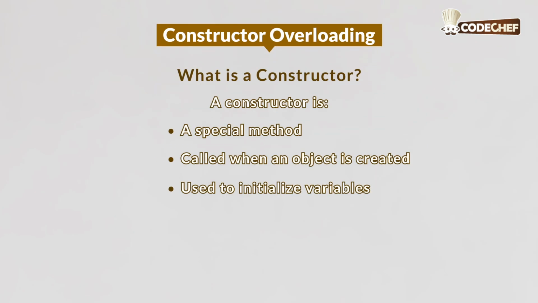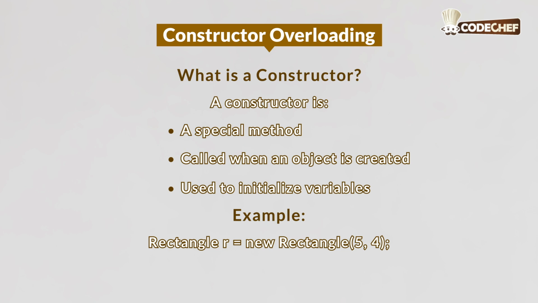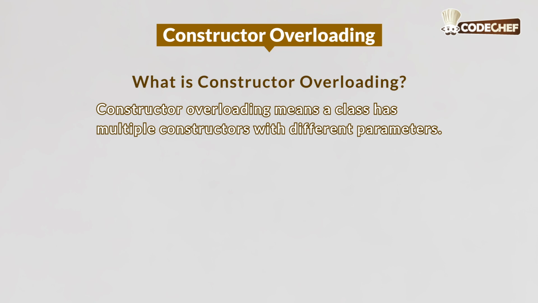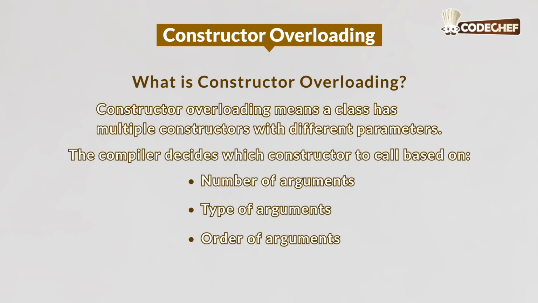What is a constructor? Now let's recap what a constructor is. A constructor is a special method called when an object is created, used to initialize variables. For example, Rectangle r equals new Rectangle(5, 4). Now let's talk about what is constructor overloading. Constructor overloading means a class has multiple constructors with different parameters. The compiler decides which constructor to call based on number of arguments, type of arguments, and order of arguments.